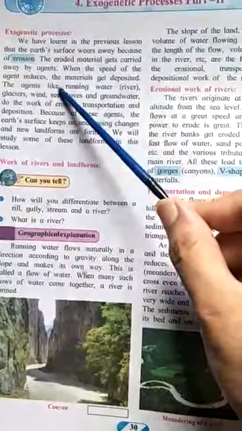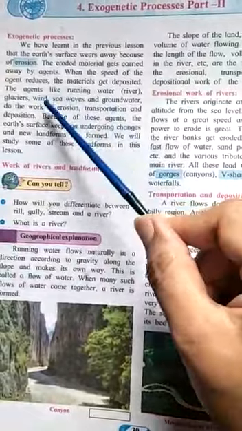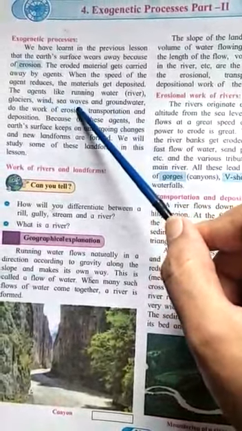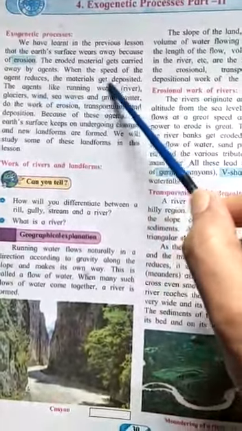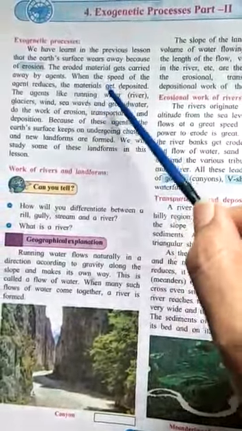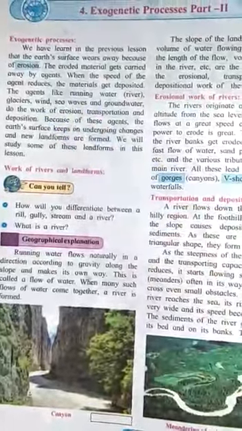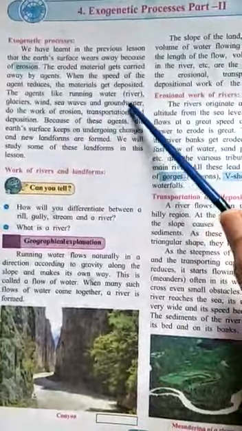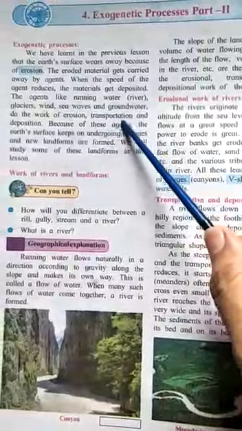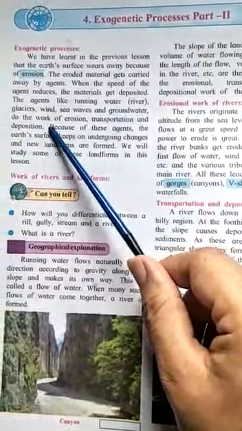For example, here the agents of erosion are running water, glaciers, wind, sea waves, and groundwater. All these carry something, they erode something, and then when they erode something, that means they are transporting it, and they will deposit it also somewhere.